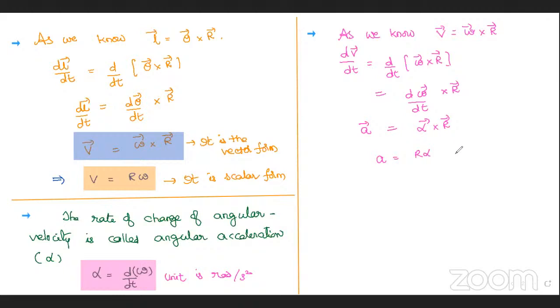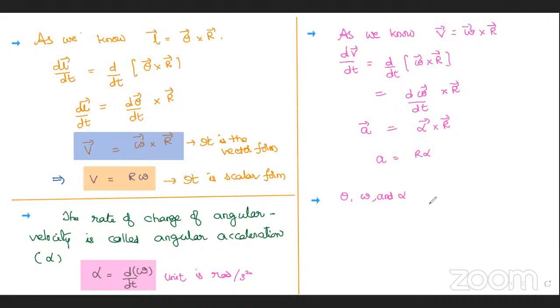Actually, sine theta I have to write. Again, alpha will come in the direction of omega. Why? Because alpha is equal to d omega by dt. Omega is in the direction of theta. So finally, what I am going to write one by one: omega depends upon theta and alpha depends upon omega.